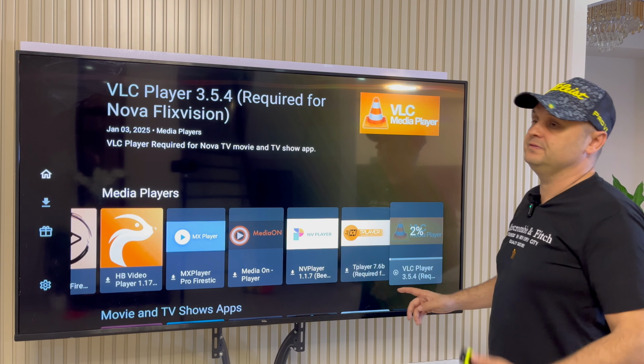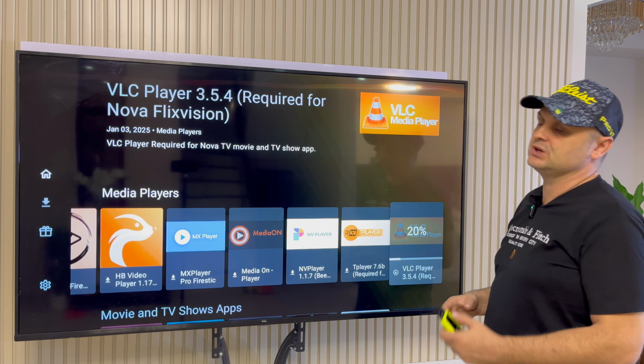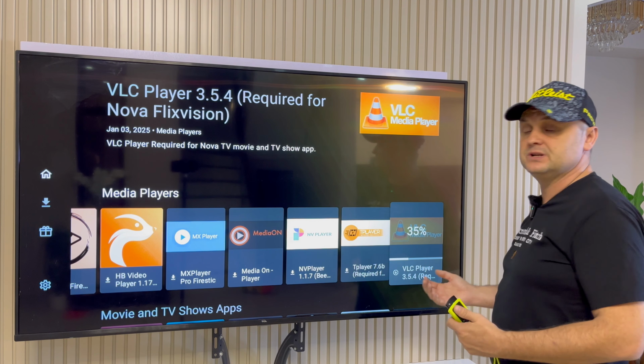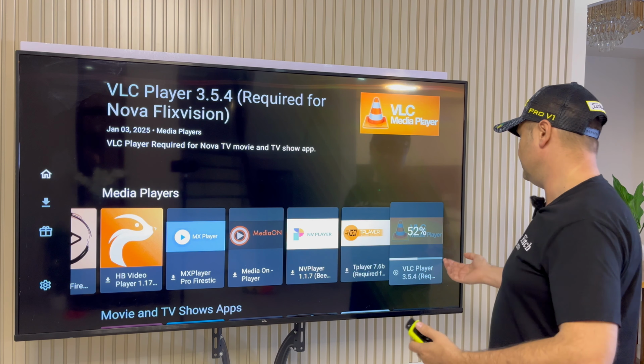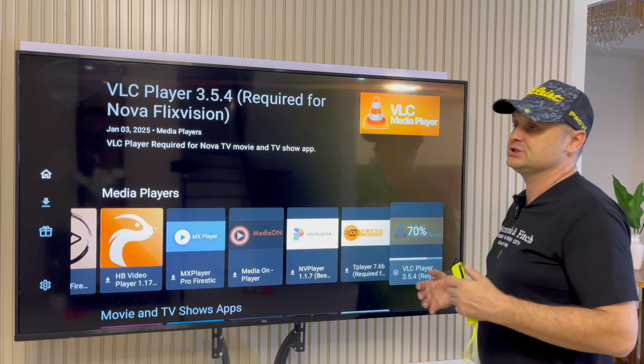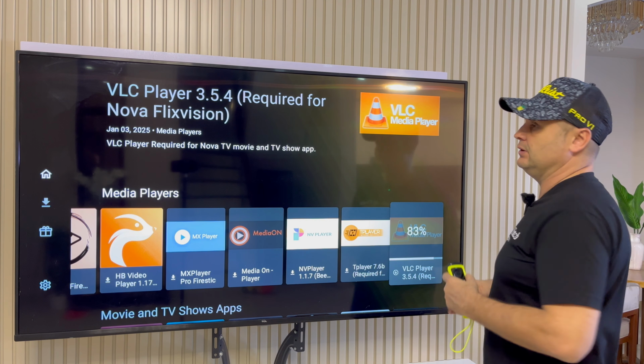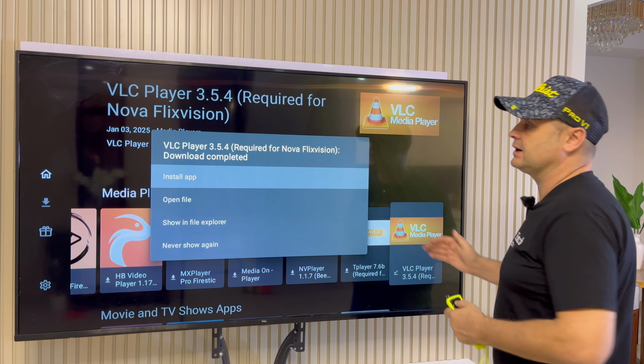This is going to download VLC Media Player. This one's good because it's not going to pop up too many ads in our FlixVision. It's going to give us a good viewing experience. So let's download FlixVision. And now let's download VLC to make it work with FlixVision.